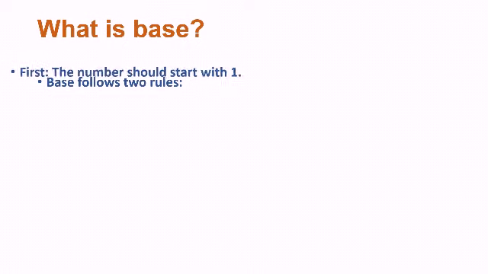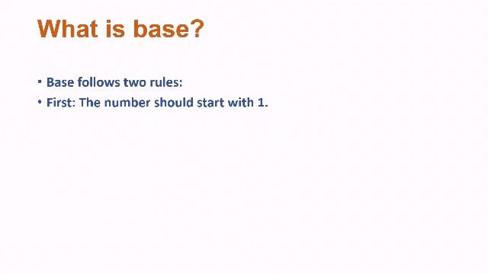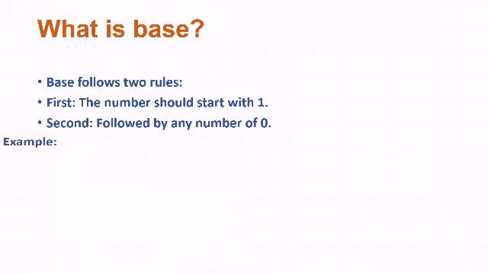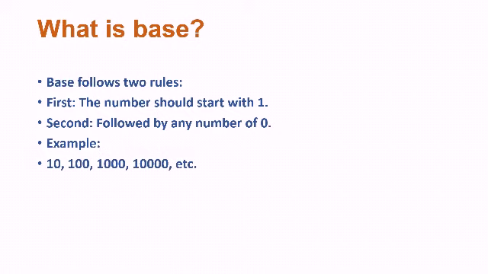Here, base follows two rules. First, the number should start with 1. And the second thing is, it should be followed by any number of 0s. For example, 10.